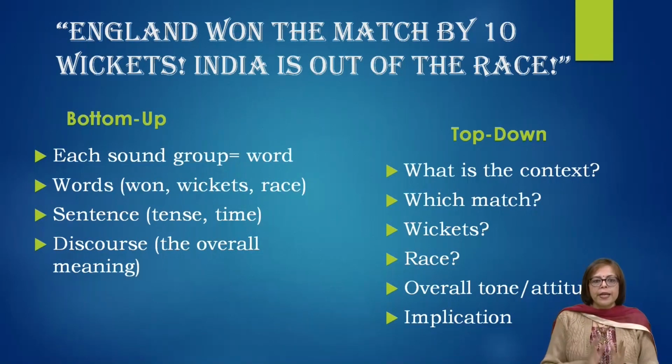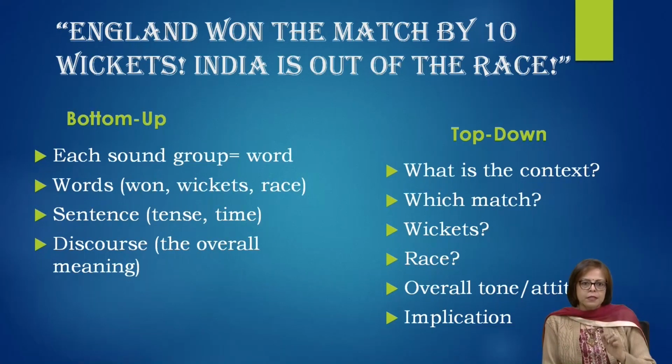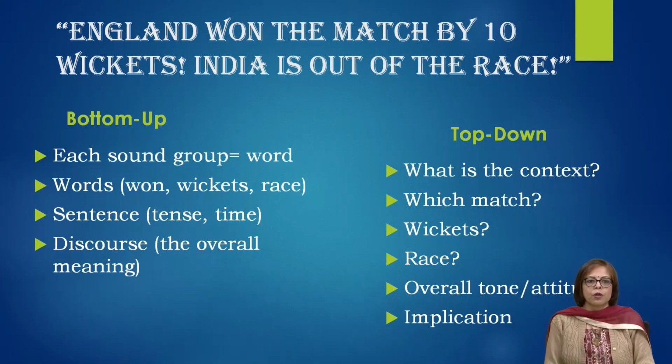Now, to give you an example, there is this sentence on the screen for you. England won the match by 10 wickets. India is out of the race. Now, when you read this, I'm giving you example of bottom up and everything, the skills that we have talked about.